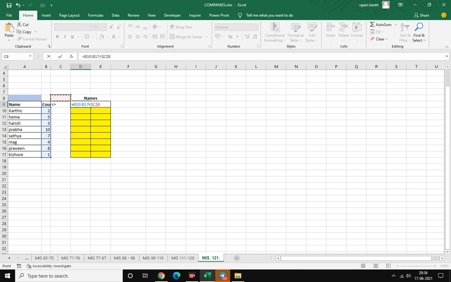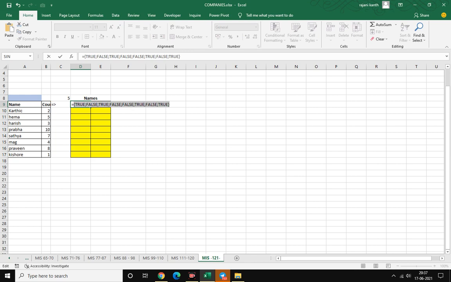F4, locking from all sides. This one also I want to lock. Now it will show 0 only, because nothing is here. I will enter 5. Now see, I will select this and press F9.